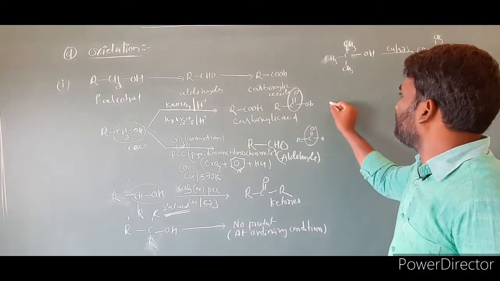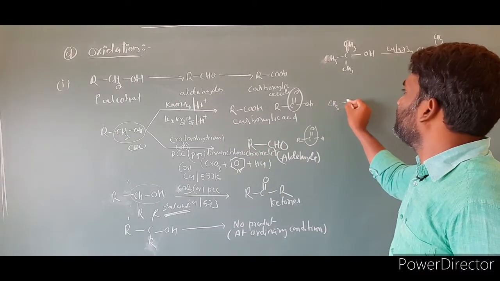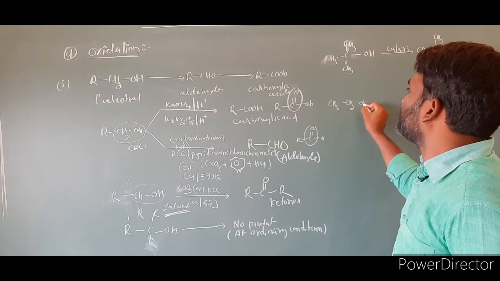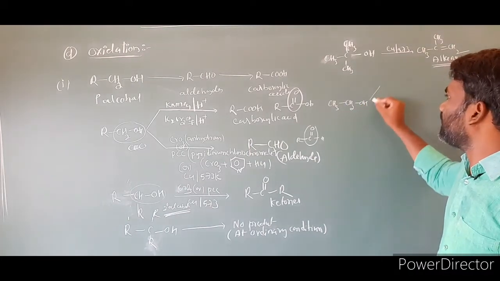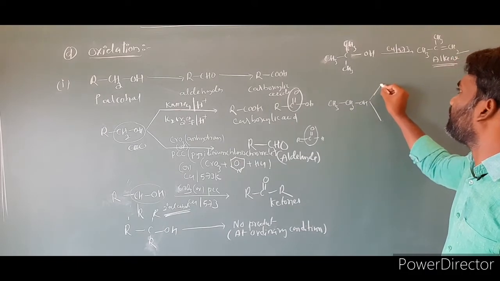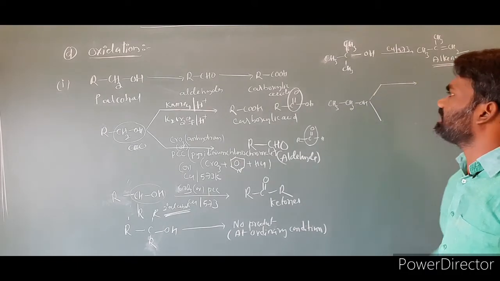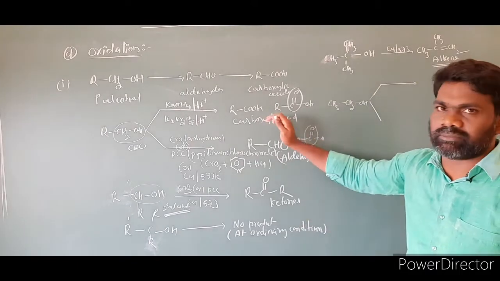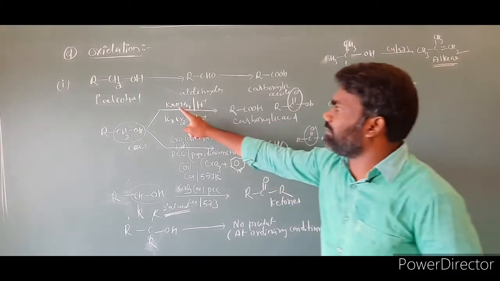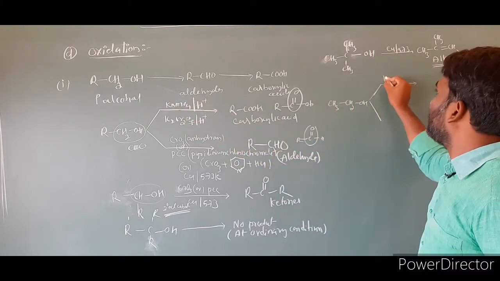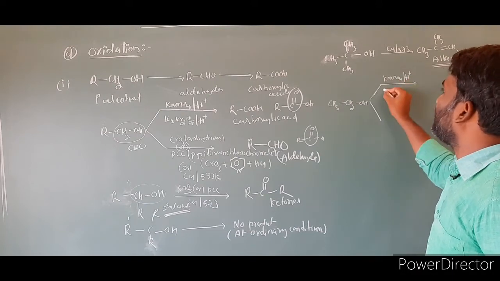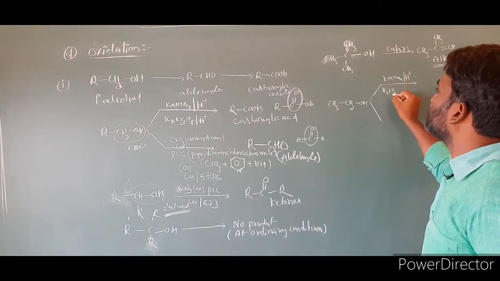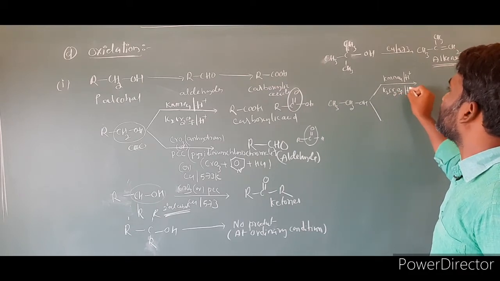If you want, we will discuss some general examples regarding it. Suppose I am taking primary alcohol CH3CH2OH. This is the reactant. Then what is the product formed in this reaction? We have to identify. In the case of primary alcohol, the reagent is KMnO4 with H plus, KMnO4 in acidic medium, or K2Cr2O7 in acidic medium.